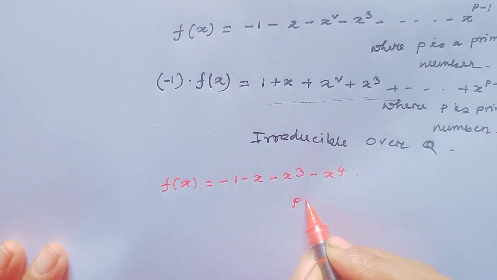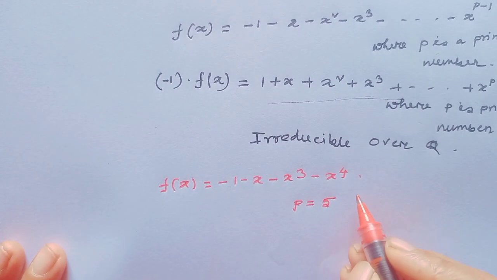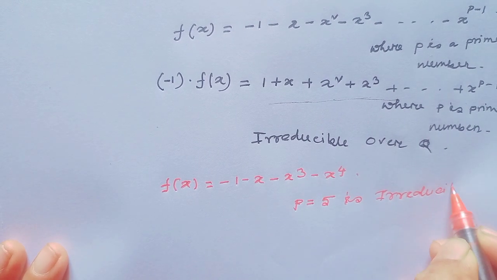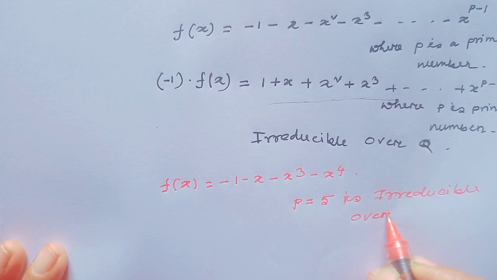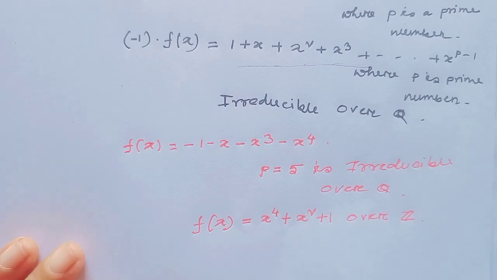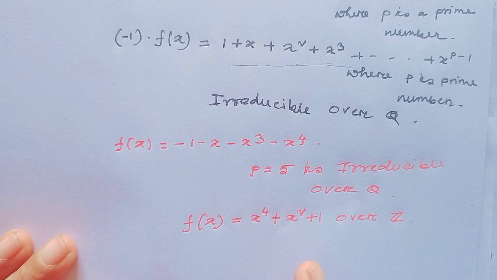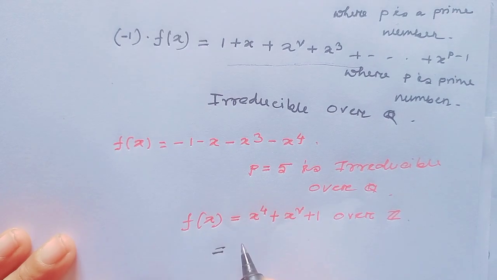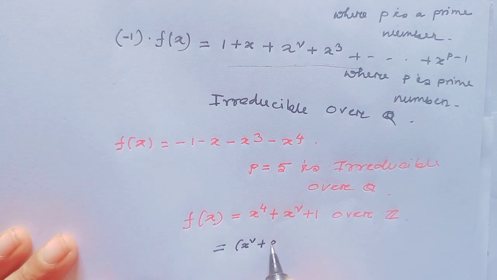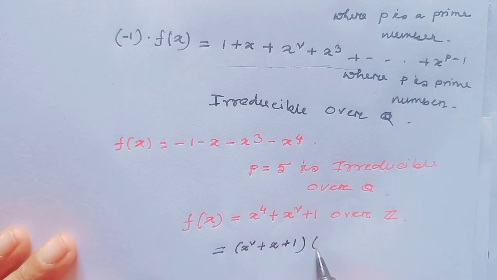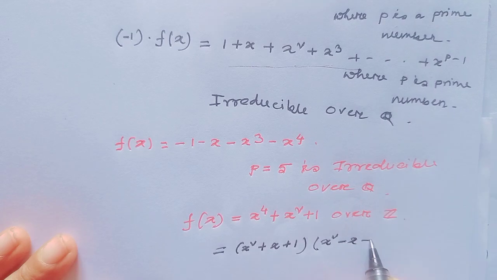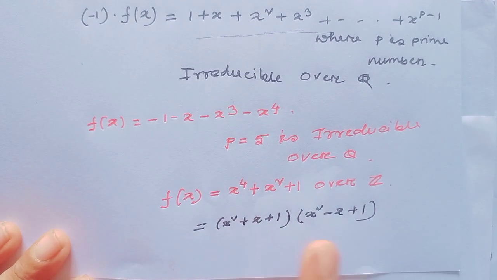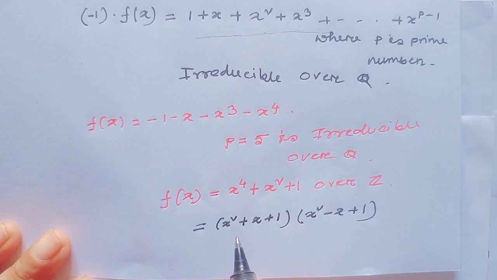For the prime p = 5, f(x) is irreducible over the field Q. If x⁴ + x² + 1 over Z, we can write this as (x² + x + 1)(x² - x + 1). Since we can write this as a product of two irreducible polynomials, because notice